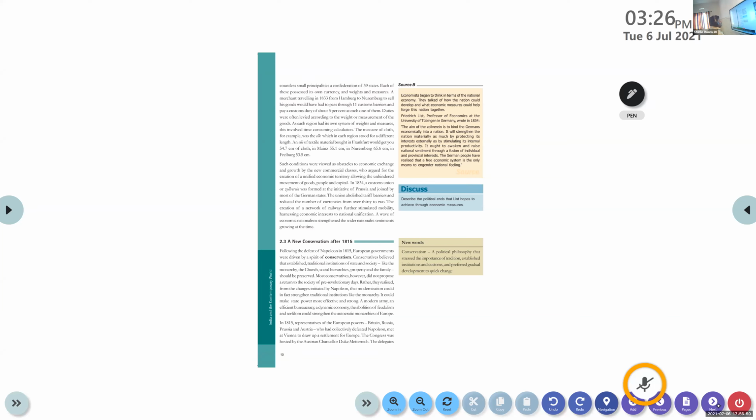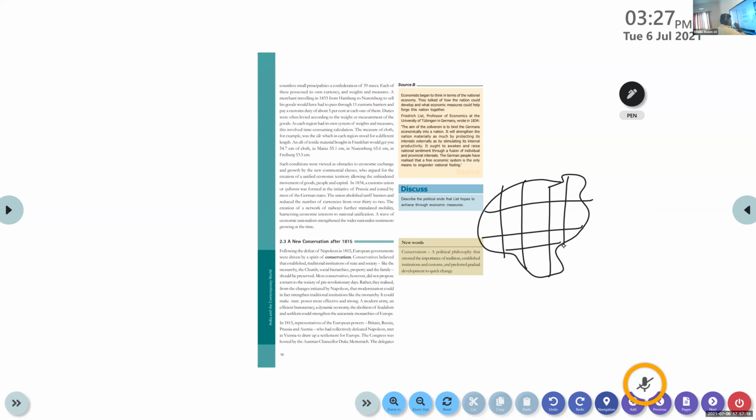Small areas, small regions. A merchant traveling in 1833 from Hamburg to Nuremberg was traveling between two different principalities, two different small states in that confederation. Imagine the road like this, a double line.